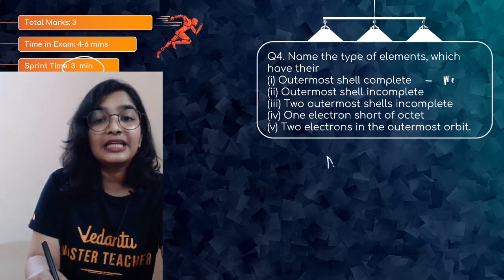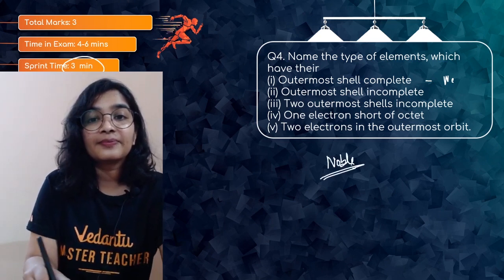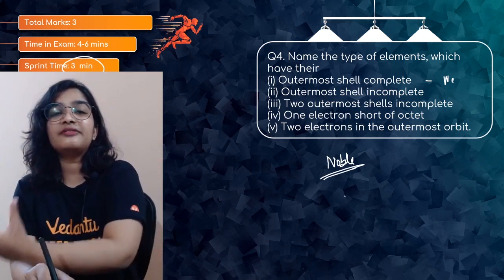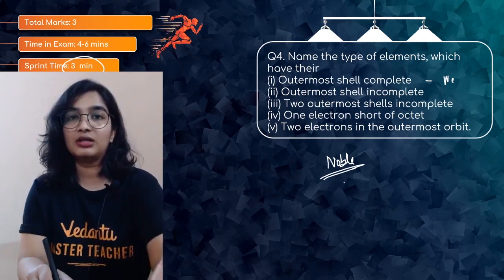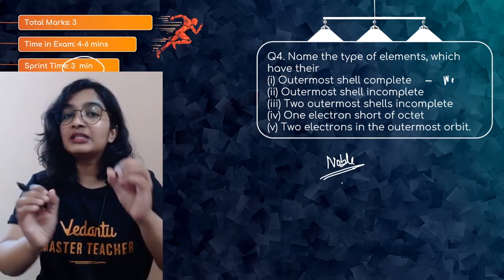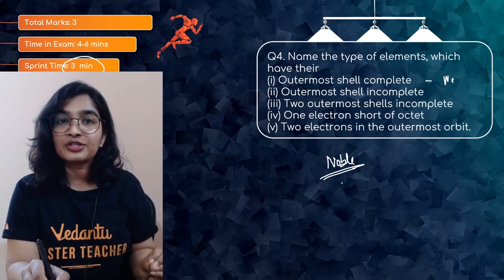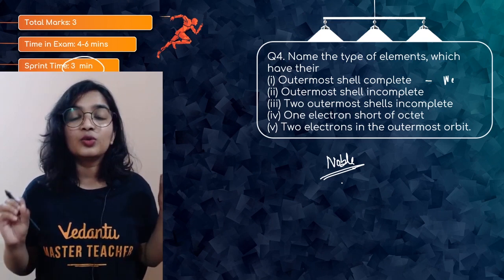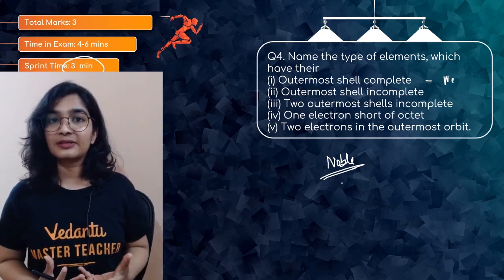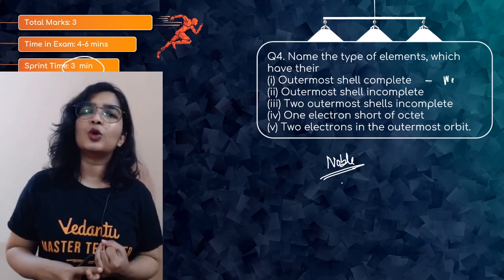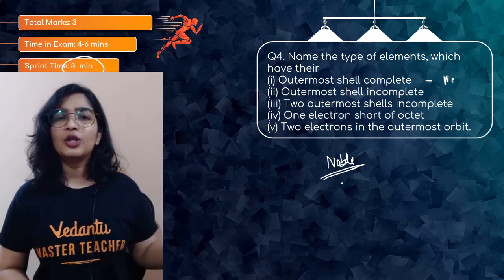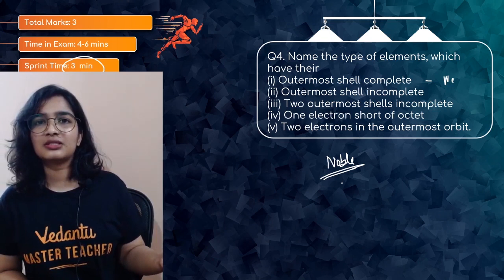Outermost shell complete, noble gases, right? Outermost shell incomplete, the representative elements, that is S and P block. So please try to understand the question here properly. It's not about examples. They just want you to write the type of elements. We have group 1, alkali metals, alkaline earth metals, transition elements, noble gases, halogens.